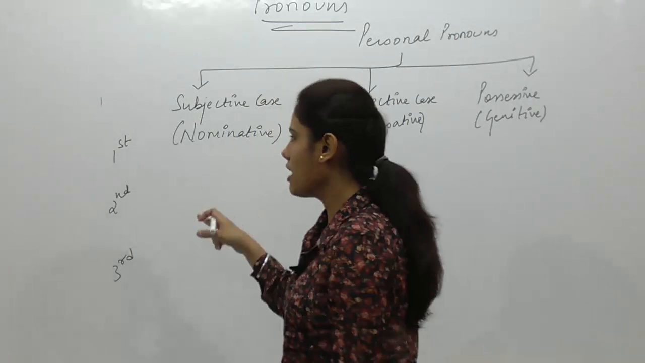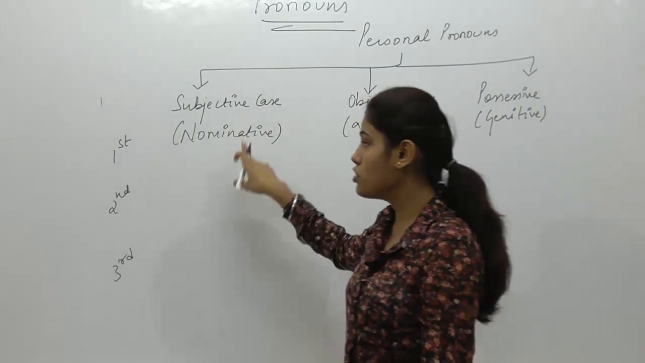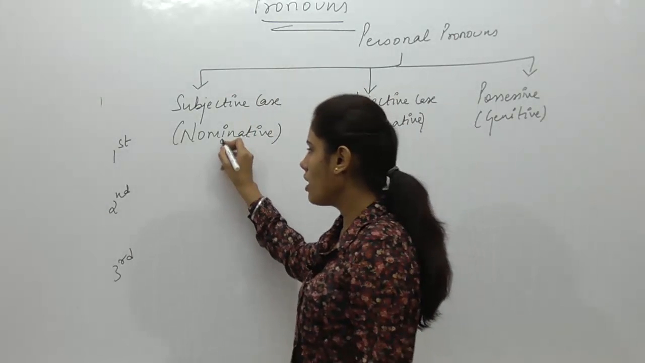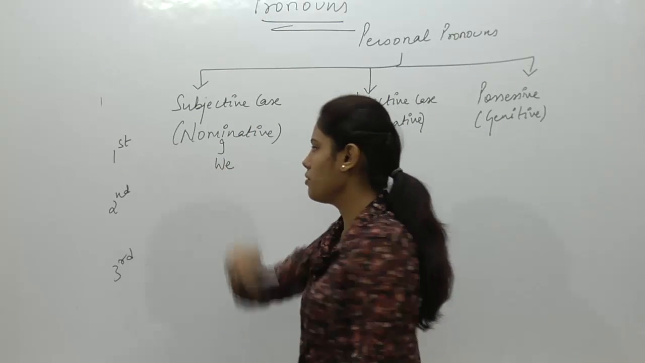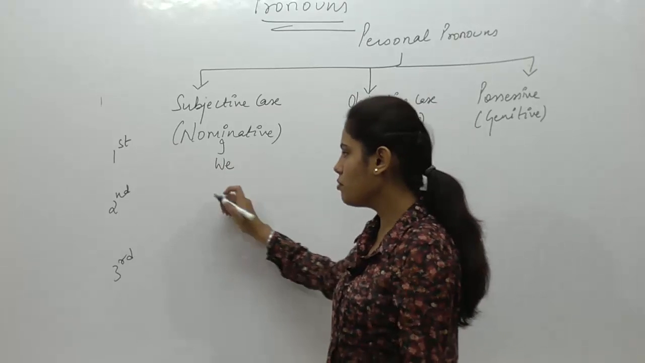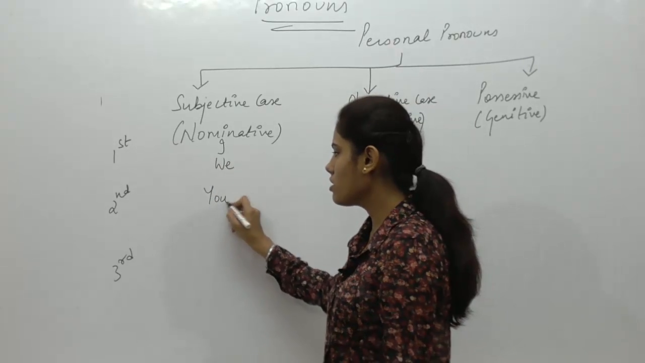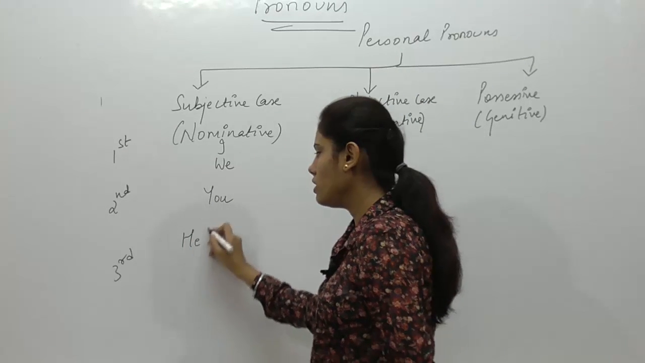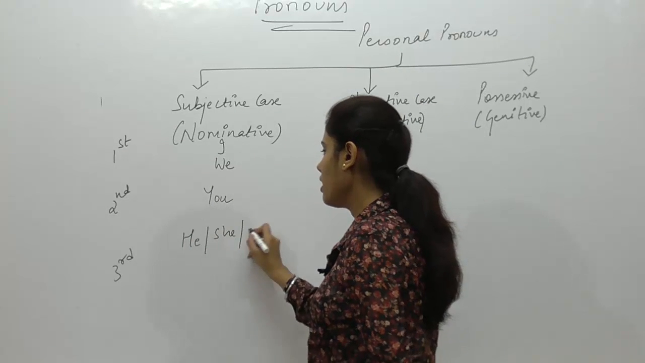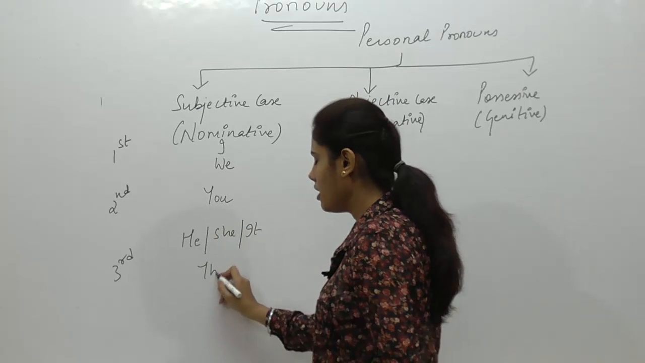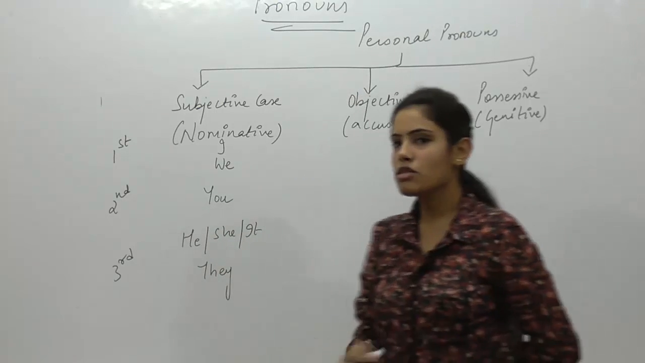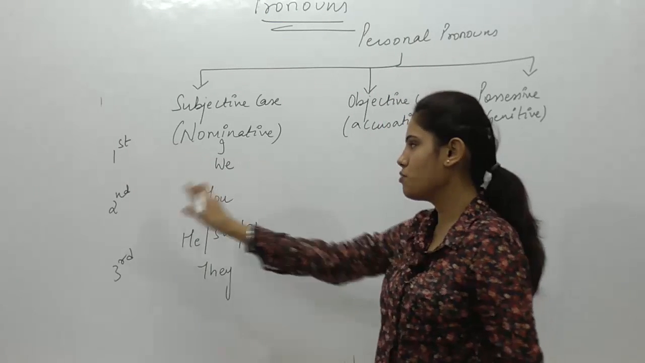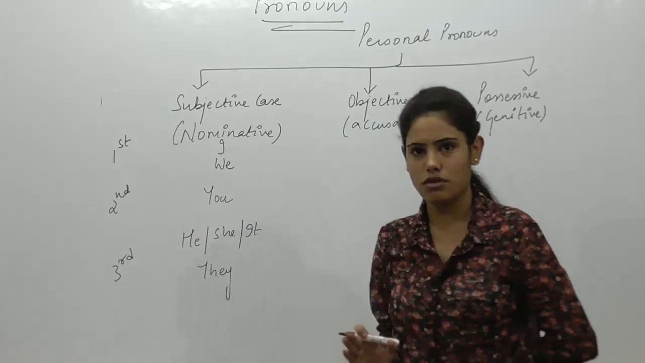Now in this case, if I take subjective case और first person में क्या आता है? I and we. In second person, it takes you. And in third person, we'll talk about he, she, it, and they. So this is the whole scenario of subjective case in case of first person, second person, and third person.